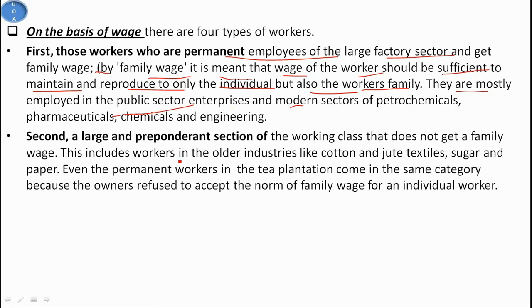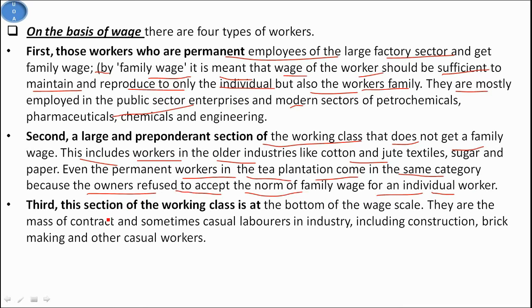Second, a large and preponderant section of the working class does not get a family wage. This includes workers in the old industries like cotton, jute, textile, sugar and paper. Even the permanent workers in the tea plantations come in the same category, because the owners refuse to accept the norm of family wage for individual workers.